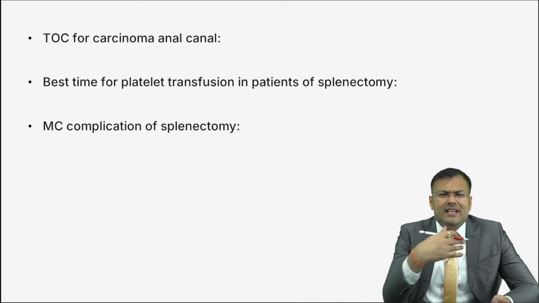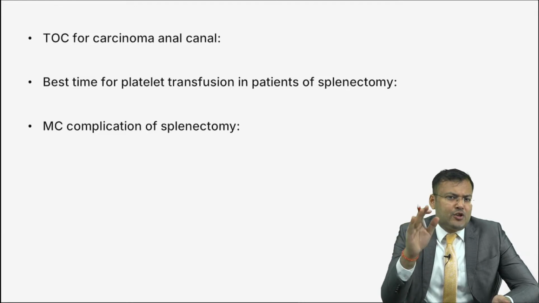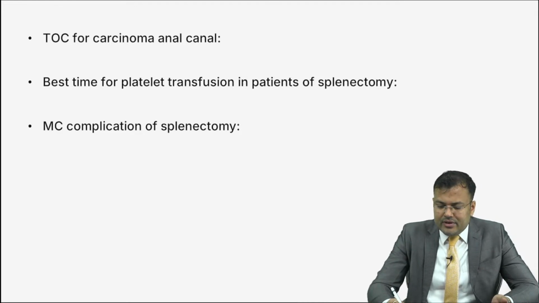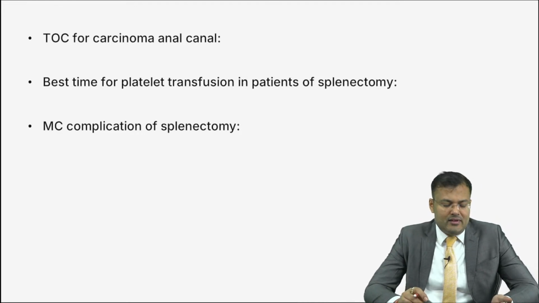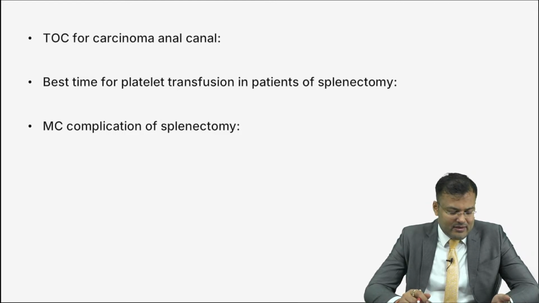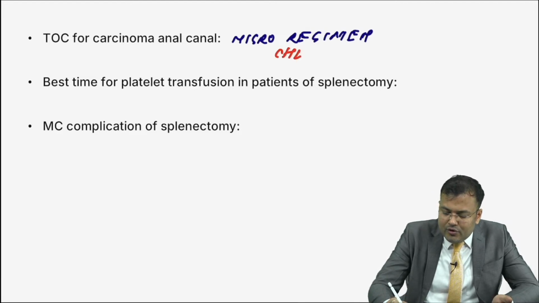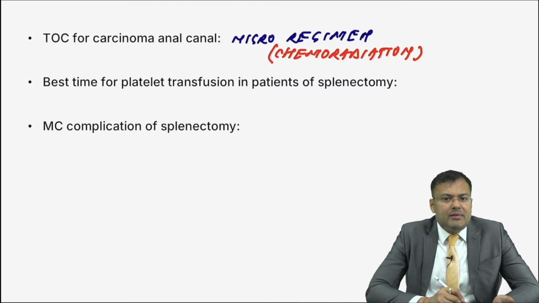Next, easiest question, you have to tell me the treatment of choice for carcinoma anal canal. Carcinoma anal canal is squamous cell carcinoma. Very good, Arvind. It is chemoradiation. And what's the name? Nigro regimen. So in the Nigro regimen we go for chemoradiation, 5-FU plus mitomycin C.